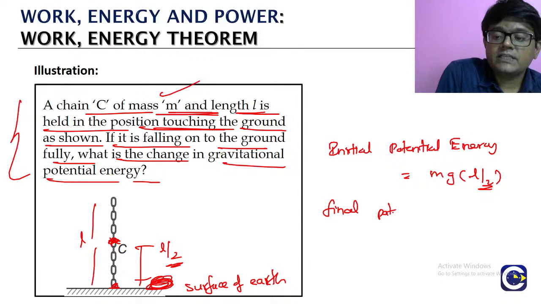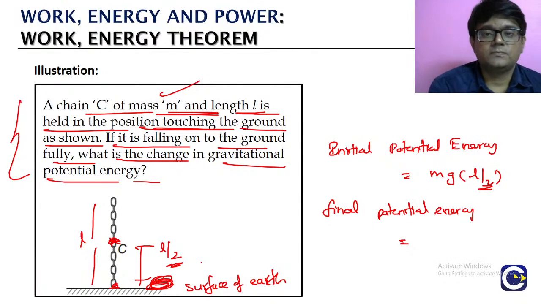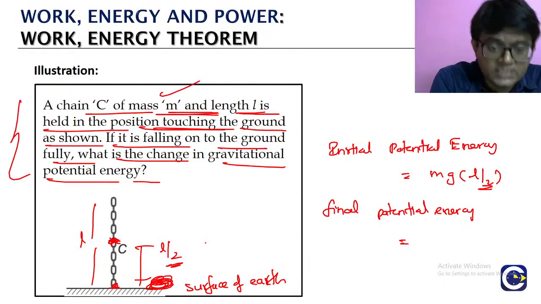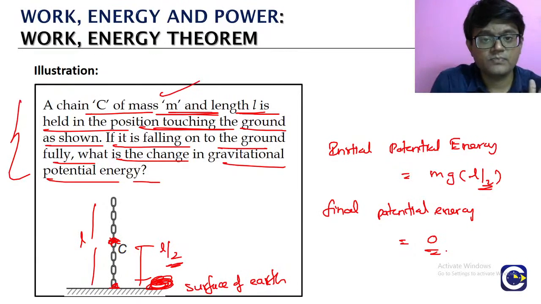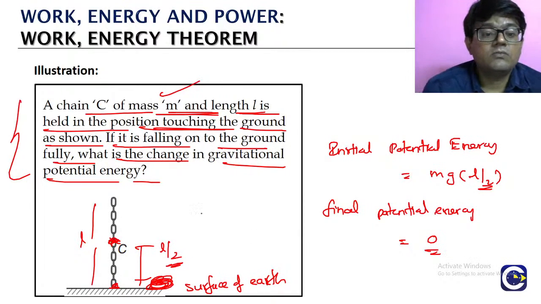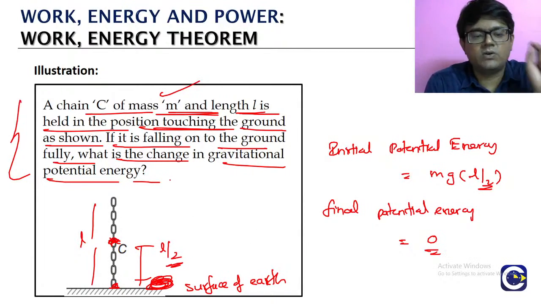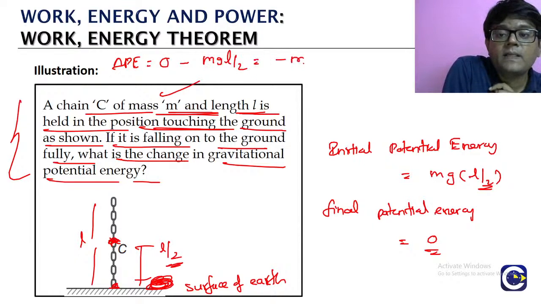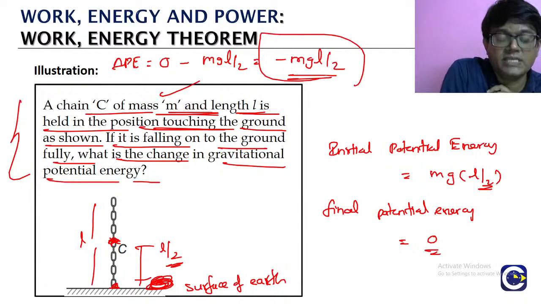Final potential energy: because this chain is fully falling on the ground, it means the entire chain is on the surface. So the geometric center is also on the surface. So the final potential energy is 0. Any object which is on the surface of the earth has gravitational potential energy 0 as per our reference. What they are asking is the change in the gravitational potential energy. Change means final value minus initial value. So the change is minus mg into L by 2.